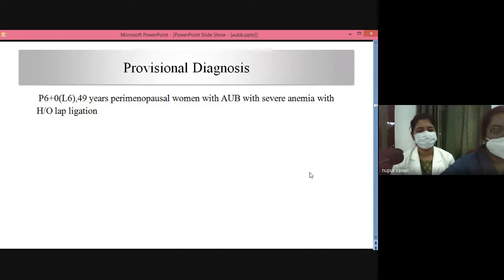Upon this history and examination, we have made a provisional diagnosis of this patient as para 6 plus 0, live 6, 49-year-old perimenopausal woman with AUB with severe anemia with history of tubal ligation.